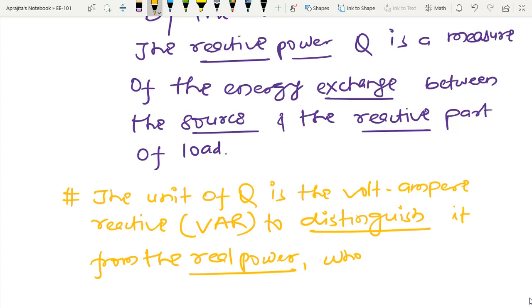And we know that unit of the average power is in watt. Unit is the watt.